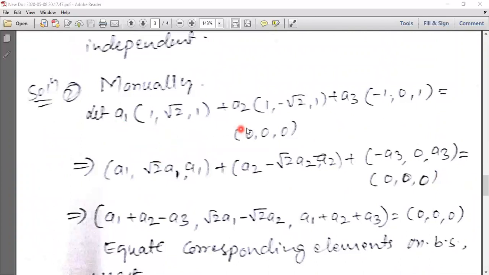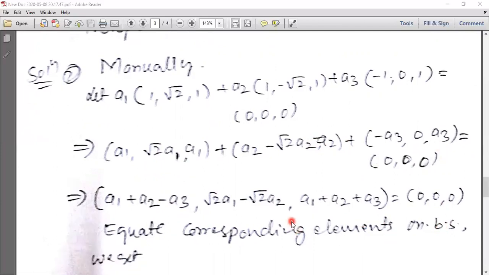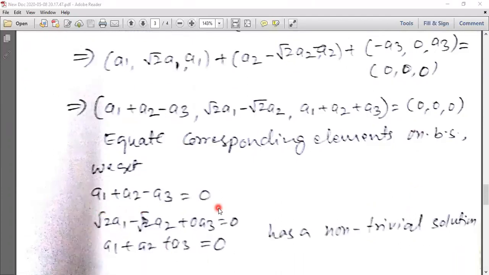Then again we write this as a linear combination. First, A1 plus A2 minus A3. Then √2 A1 minus √2 A2. Then here 0 is there, there is no A3 element. Then A1 plus A2 plus A3 equals 0. Equate the corresponding elements to 0 on both sides, the right-hand side and the left-hand side. The first element on the left-hand side is A1 plus A2 minus A3 equals 0.